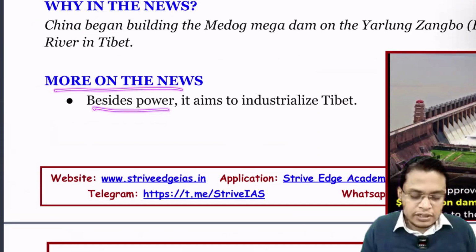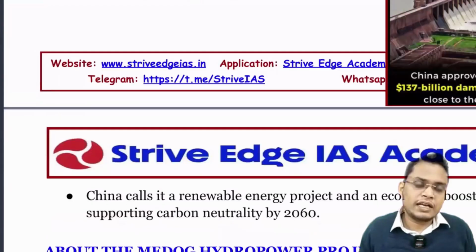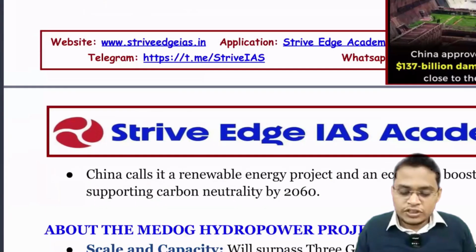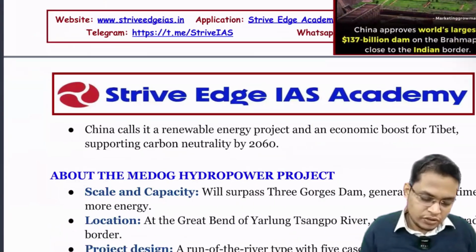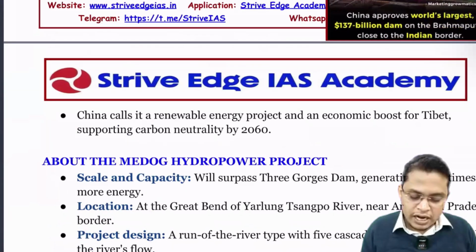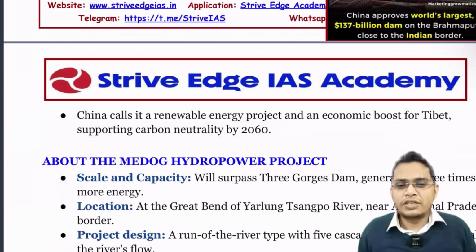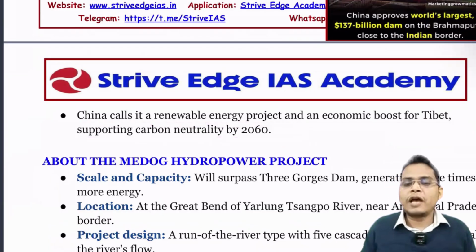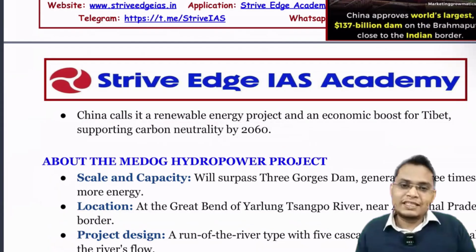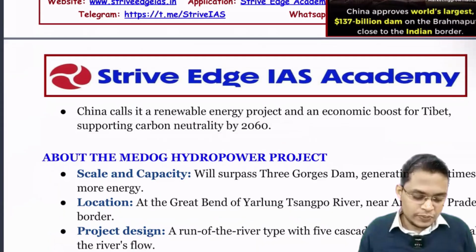Besides power, it is aimed to industrialize Tibet. China claims that it is going to be helpful for generating power and industrializing Tibet. China calls it a renewable energy project and economic boost for Tibet, supporting carbon neutrality. China is promising to have carbon neutrality by 2060, so they are saying that it is helpful in achieving that.